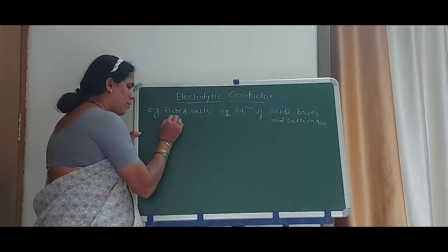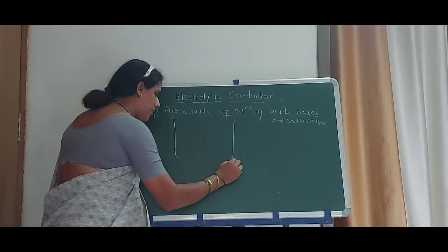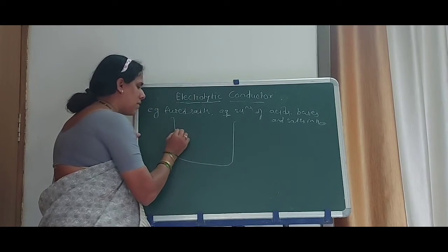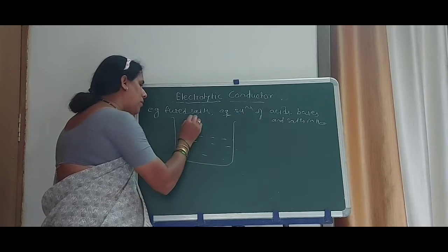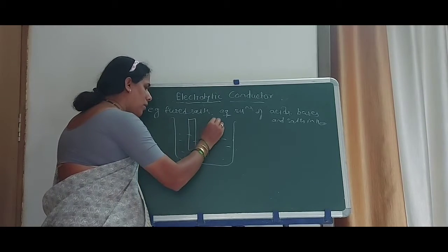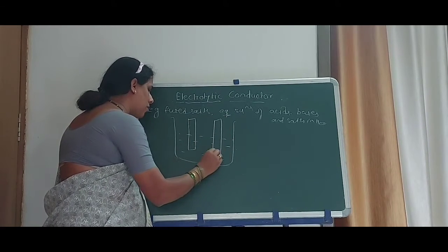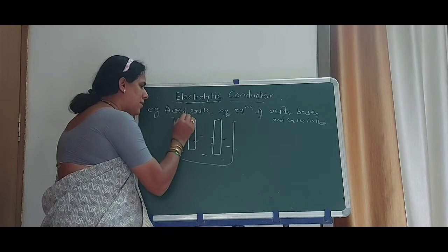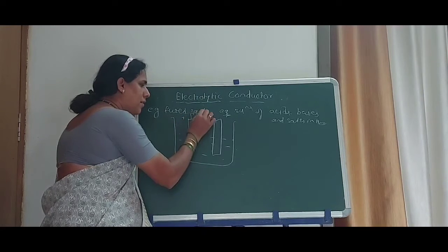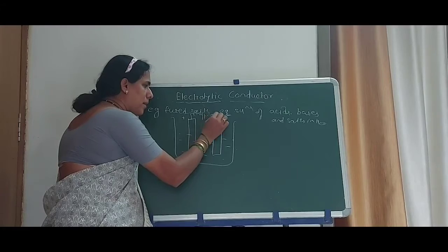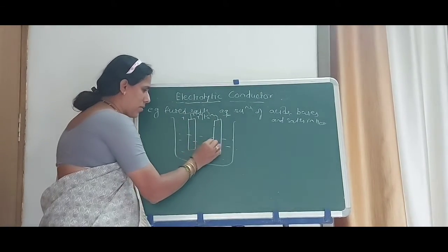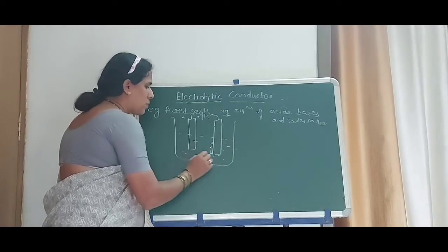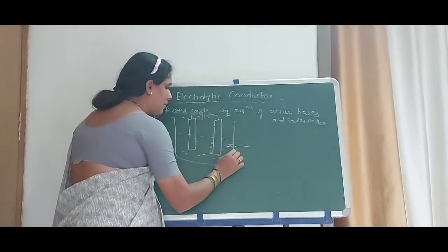We will consider one simple diagram here. Suppose this is a container in which two electrodes are dipped, and the electric field is applied between these points. What happens? Suppose this is the solution of NaCl.